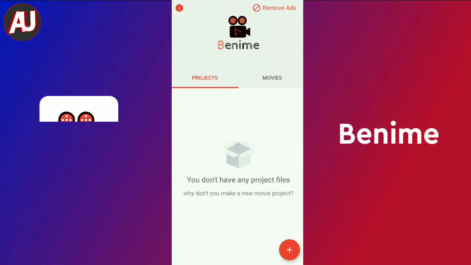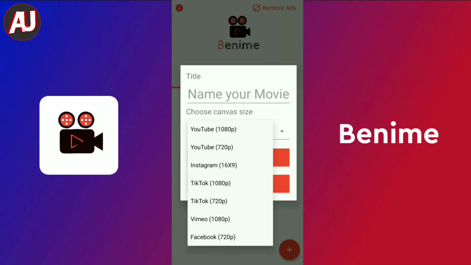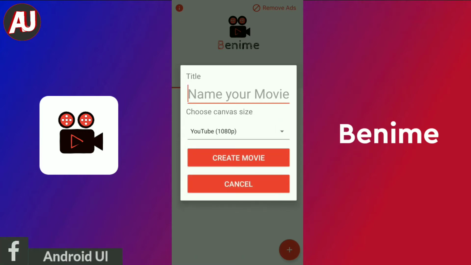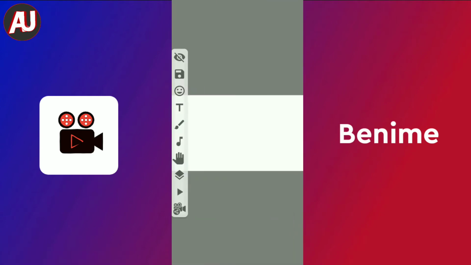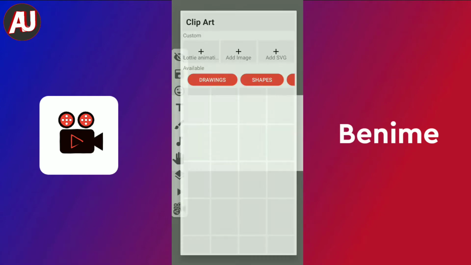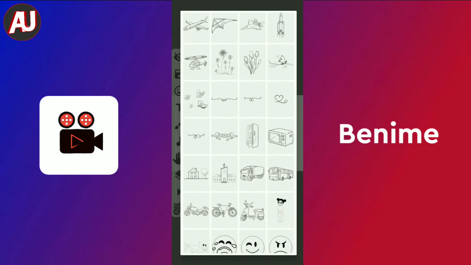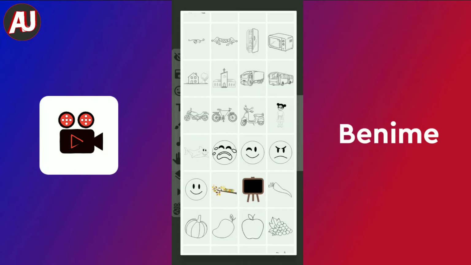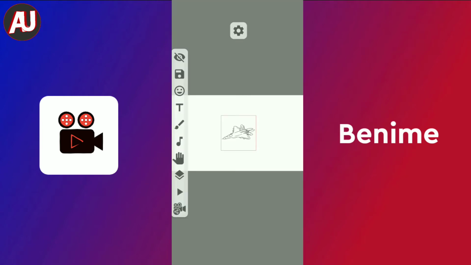Number 2. Benimi. Benimi is an animation app on Android, so you can use it to enhance your clip art experience on an Android phone. There are different canvases available for different platforms like YouTube, Instagram and TikTok. If you click on the emoji icon, there are different clip arts available in this app. They are pre-installed, or built-in, so I am selecting the airplane.